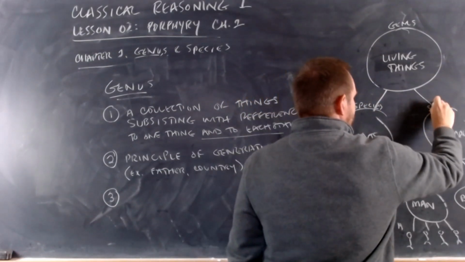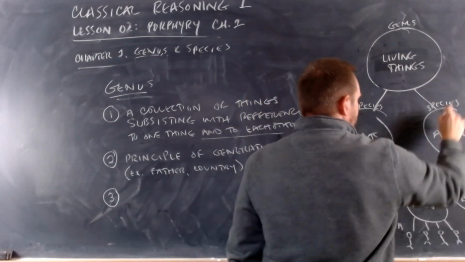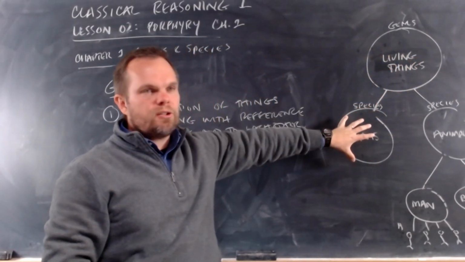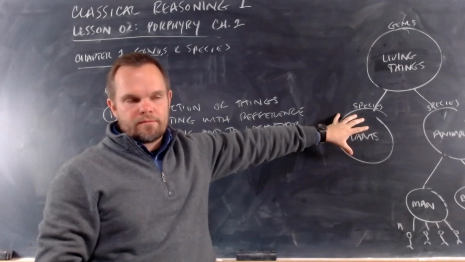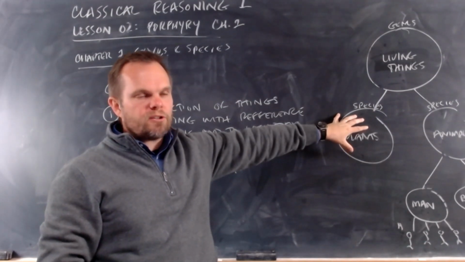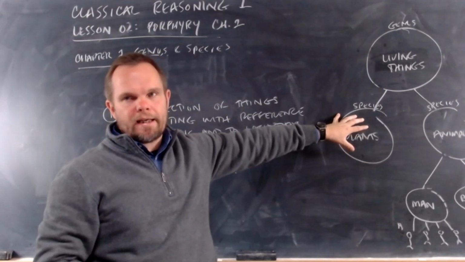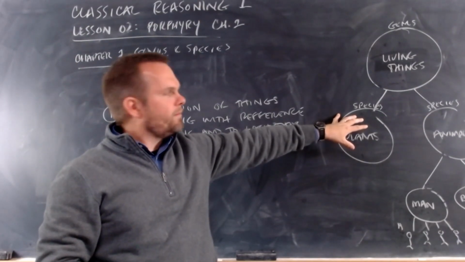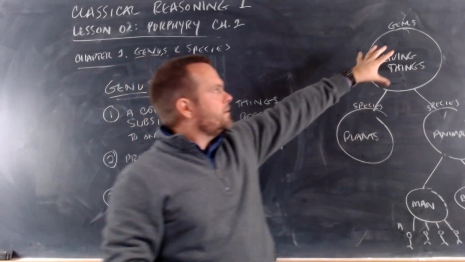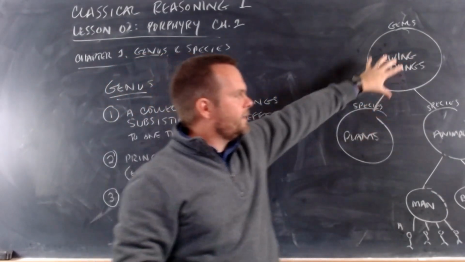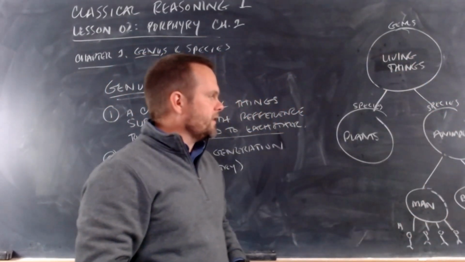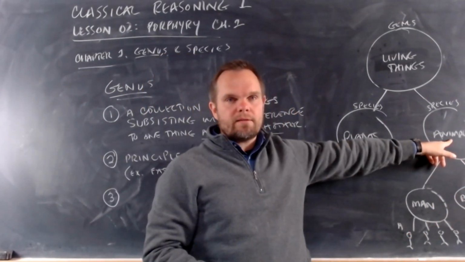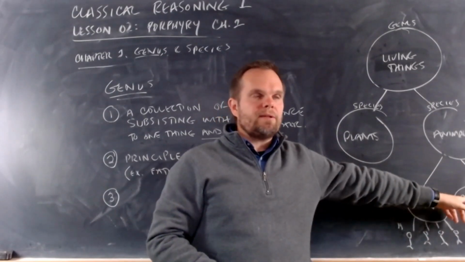So species are the parts into which a genus divides. You've heard the word species because we hear it when we talk about animals, right? We say, what species is this? Genus is a class that divides into different species. But look at this. Here, this is a class, right, that divides into species.